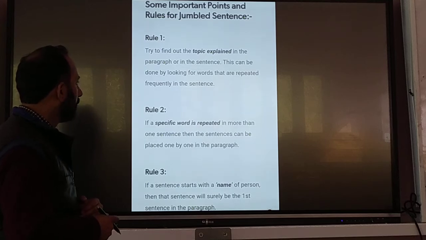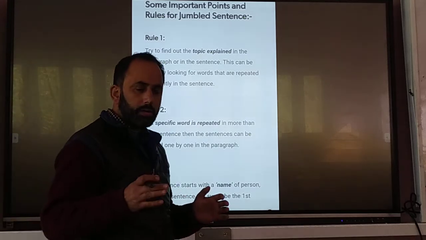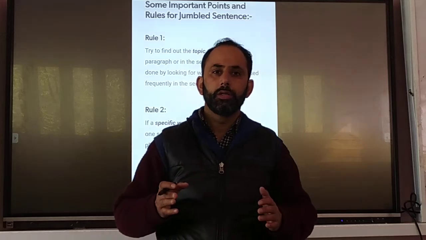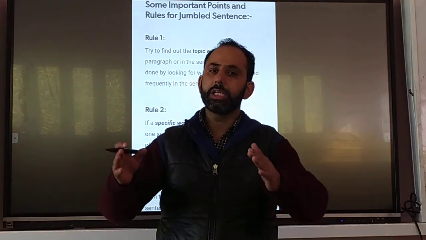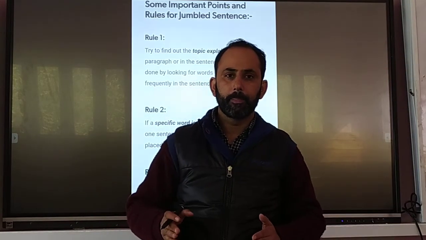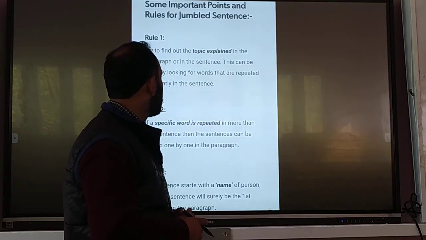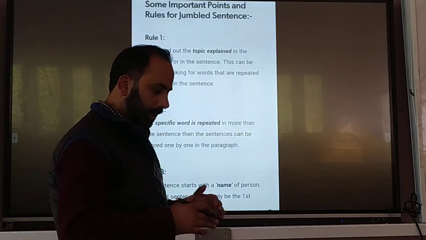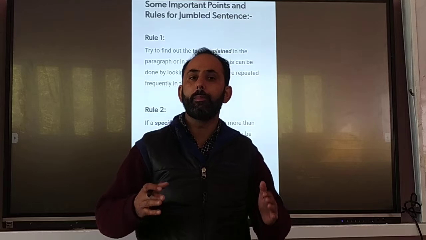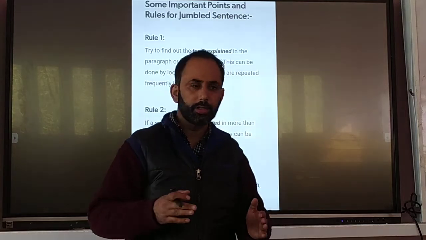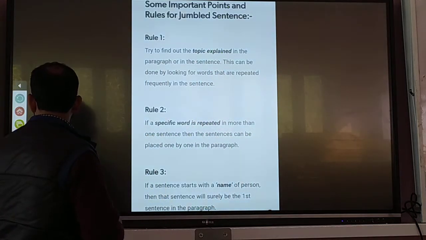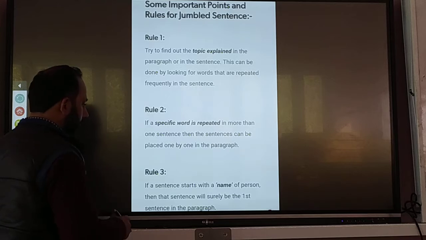Number one, you have to see what this paragraph or these sentences are about. In the beginning, I told you about jumbled words.